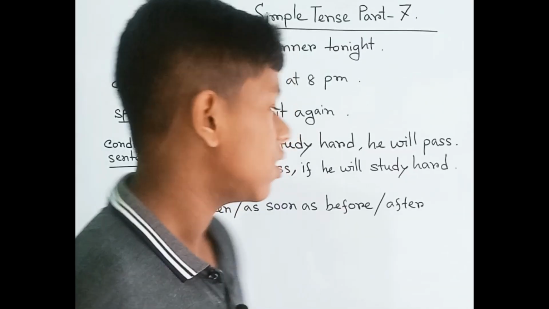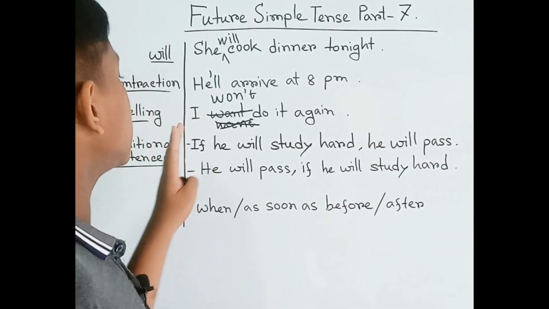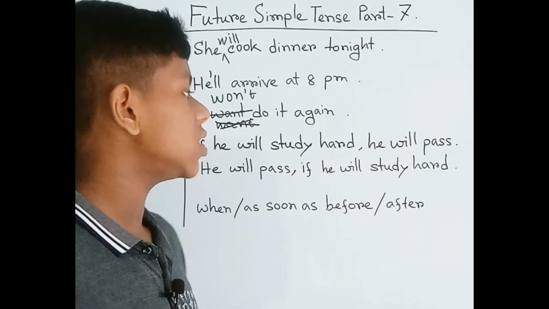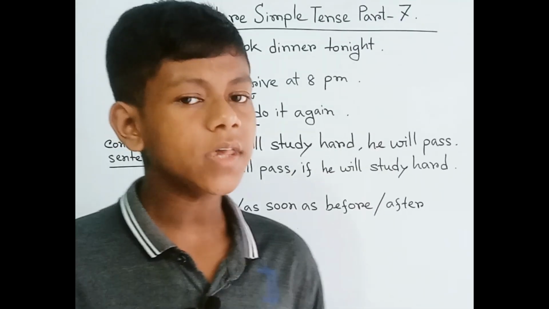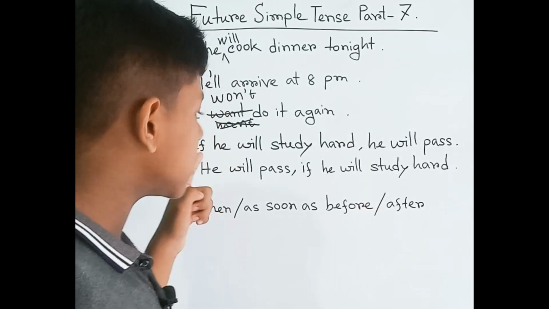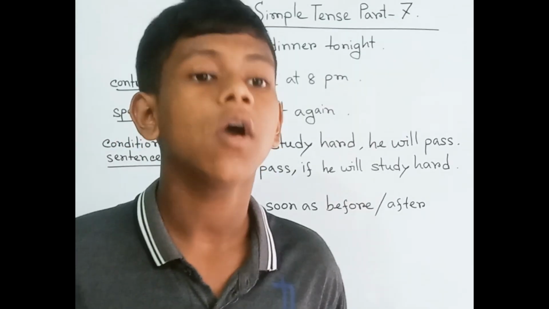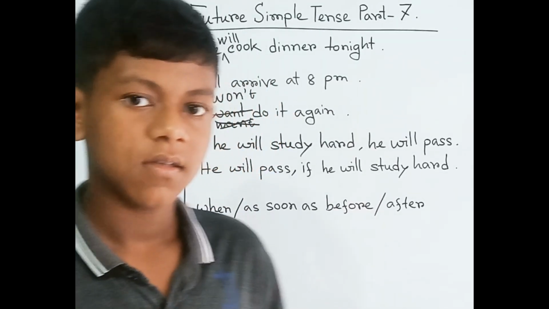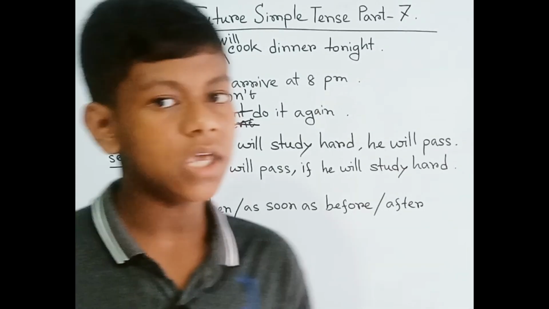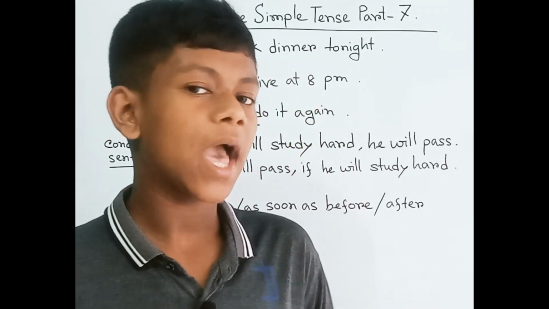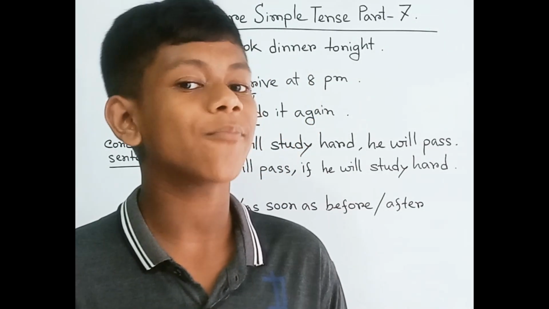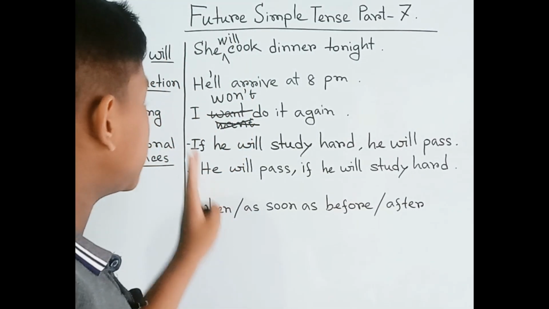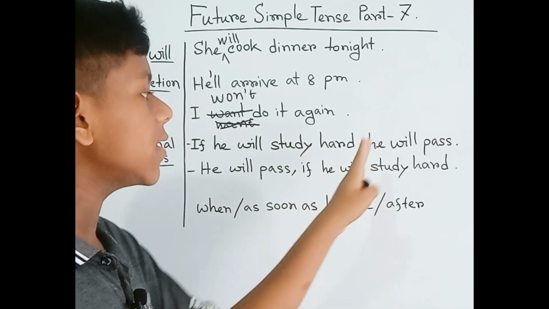Here we can see: "If he will study hard, he will pass." Do you think there's a mistake here? Of course there's a mistake, but sometimes we do it wrong, which we also have to remember. So it is written: "If he will study hard, he will pass."